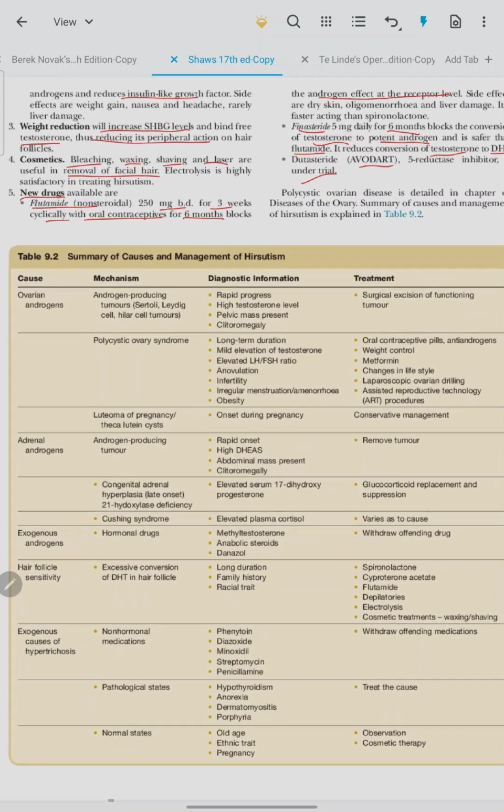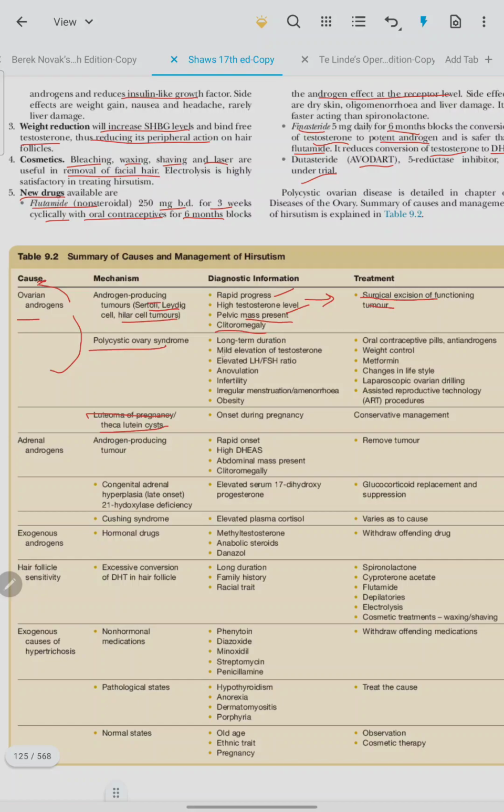Summary of the causes and management of hirsutism. If the cause is ovarian androgens: androgen producing tumors like Sertoli-Leydig cell tumor, hilar cell tumors, PCOD, luteoma of pregnancy, theca lutein cysts. Rapid progression, high testosterone level, pelvic mass may be present in the scanning, clitoromegaly. Treatment includes surgical excision of functioning tumor.